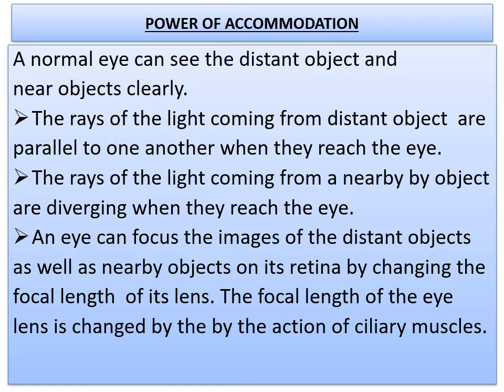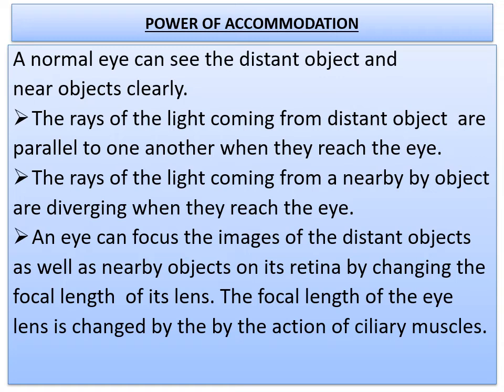A normal eye can see distant objects and near objects clearly. The rays of light coming from a distant object are parallel to one another when they reach the eye. Actually, the rays of light given out by distant objects are diverging in the beginning, but they become parallel when they reach the eye after traveling a large distance.